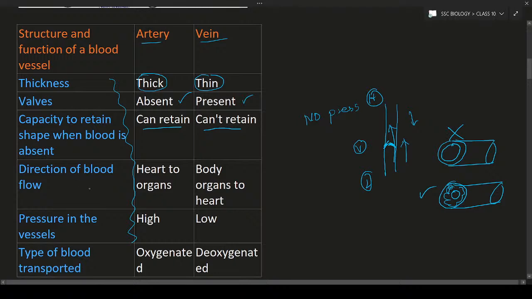Next is the direction of the flow of blood. Remember one thing, the arteries carry blood from the heart to the lungs and body, supplying oxygenated blood. And the veins carry blood from the body organs to the heart. It means the veins are involved in the transportation of deoxygenated blood.